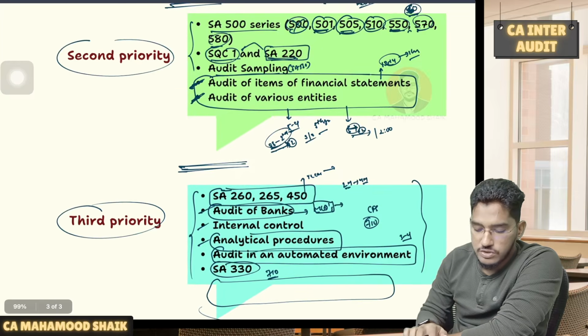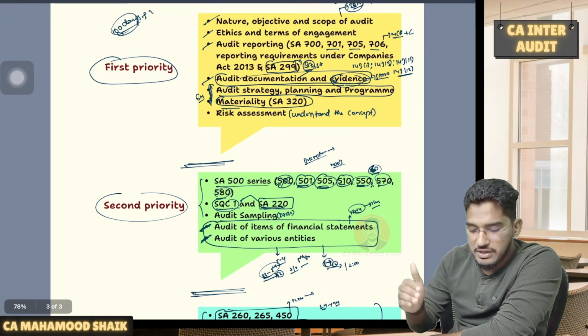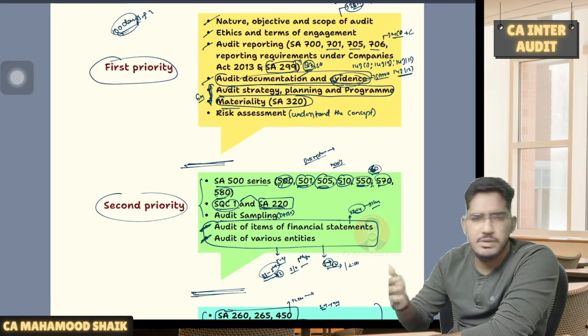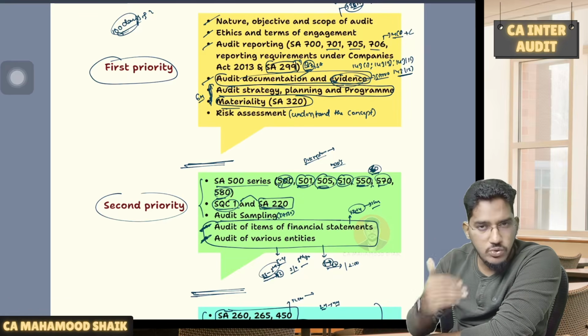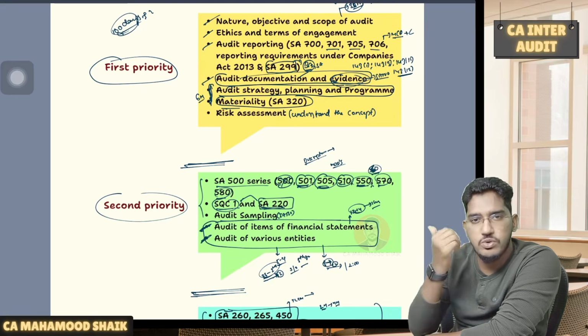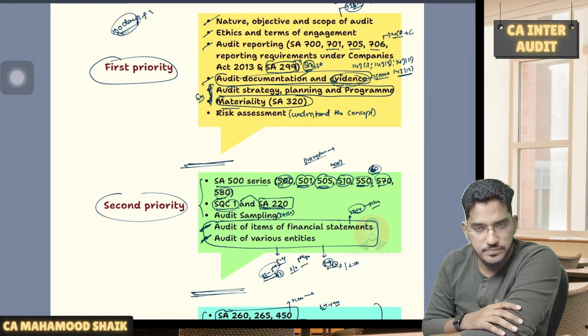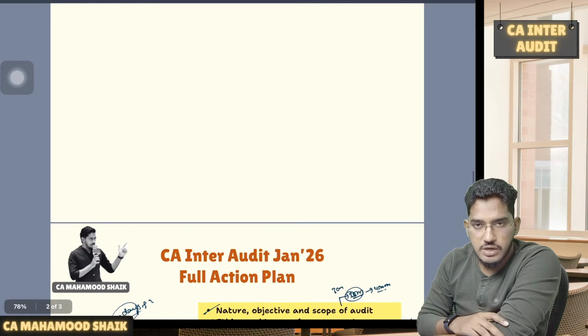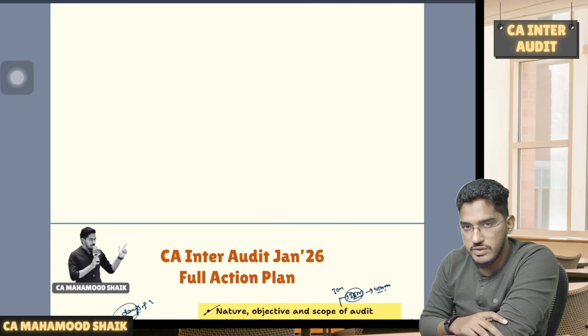So once again, I am telling you this order. You should try to cover till the end. But if you are unable to cover everything, try to cover as much as you can. And once again, the more chapters you are able to cover, the more the chances that you will qualify in the examination. Okay. So this is the full action plan for your upcoming CA Inter Jan 2026 attempt.